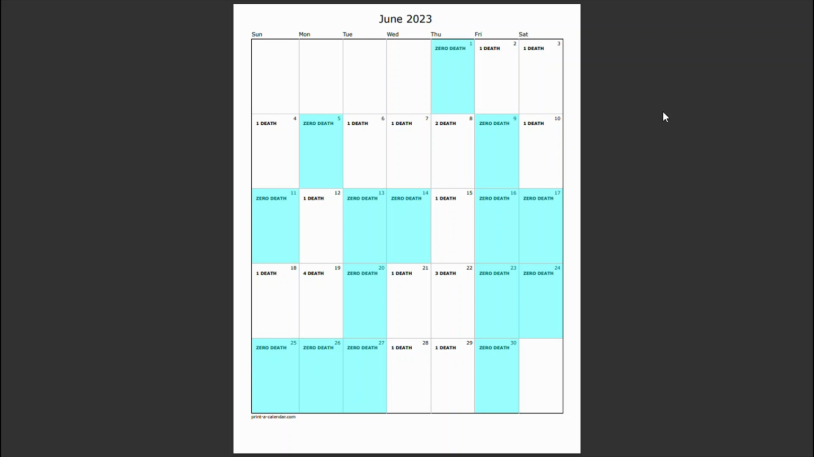And for June, we got 30 days in June and 21 deaths. That's an average of 0.7 deaths per day. And the highest deaths per day was 4, which occurred on the 19th. The number of 0 death days that we have in June is 15. And the highest consecutive 0 death days was 5, which occurred from the 23rd to the 27th.